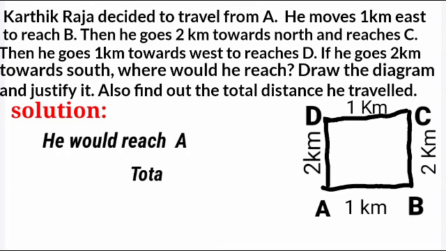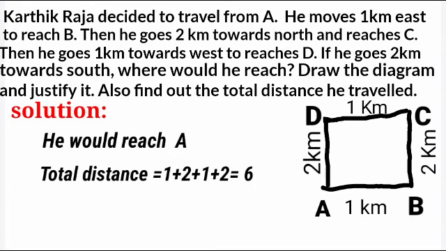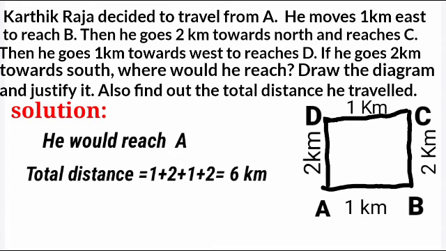Now we are going to find the total distance he travelled. That is equal to from A to B 1 kilometer plus from B to C 2 kilometer. From C to D he walks 1 kilometer. So 1 kilometer plus 2 kilometer plus 1 kilometer.